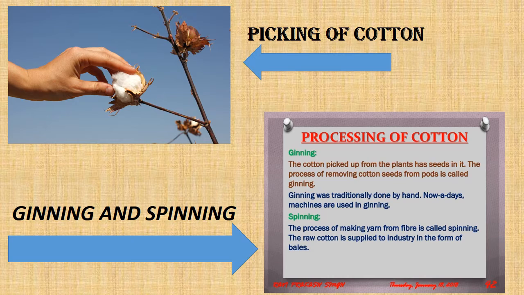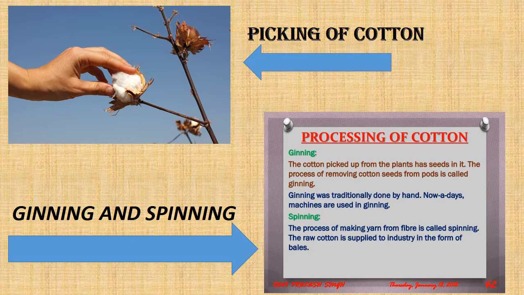Here in this slide we'll discuss the processing of cotton. Processing of cotton has three main steps. First is picking. Picking is the process when cotton balls are removed from the cotton plant, as you can see in the picture.